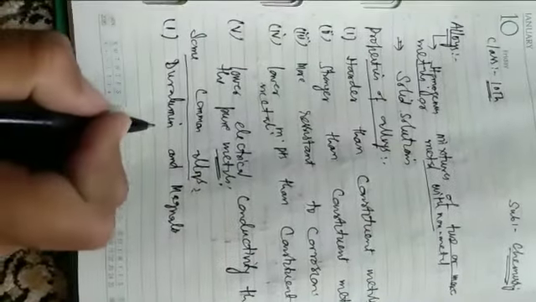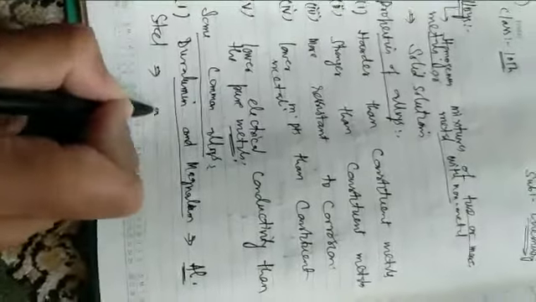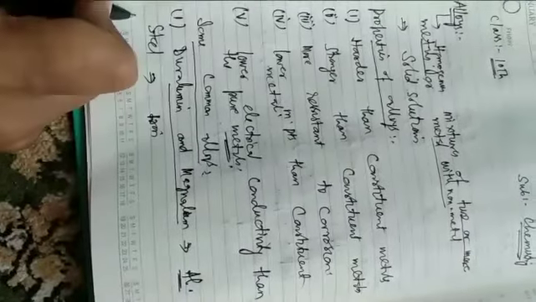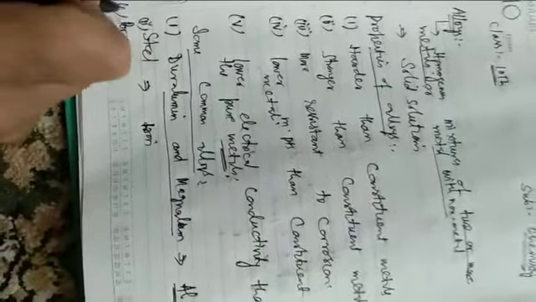Examples of alloys: duralumin and magnalium. These are important alloys of aluminum. Steel is an important alloy of iron. Bronze and brass are important alloys of copper. So we will now discuss these alloys one by one. First of all, we will discuss bronze and brass.